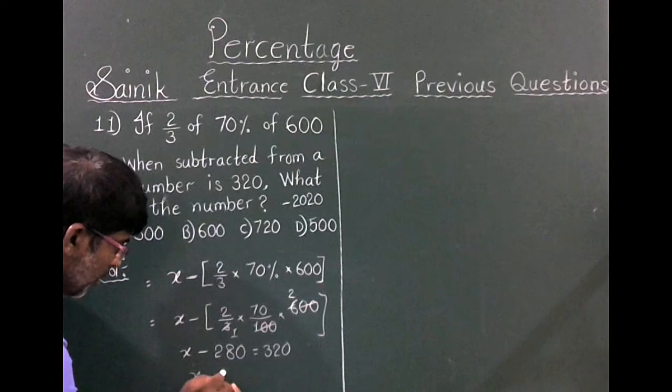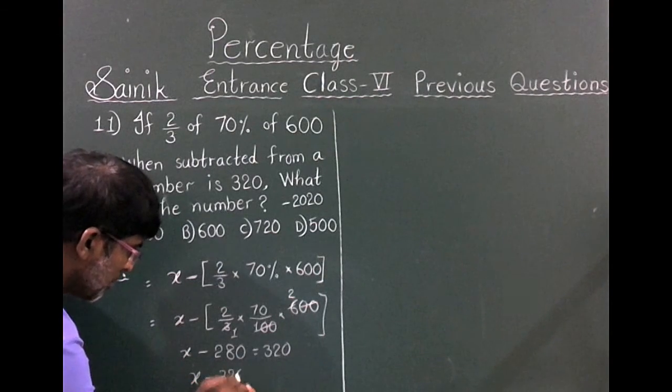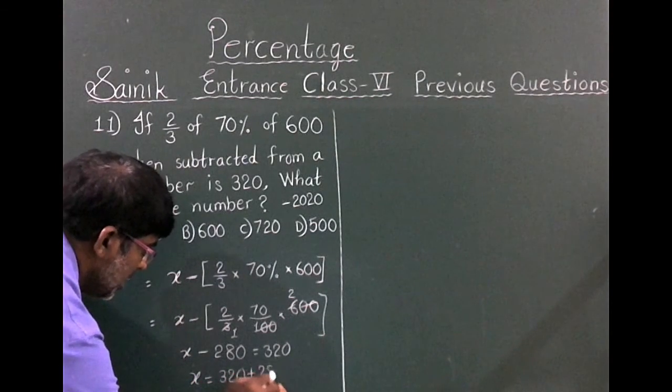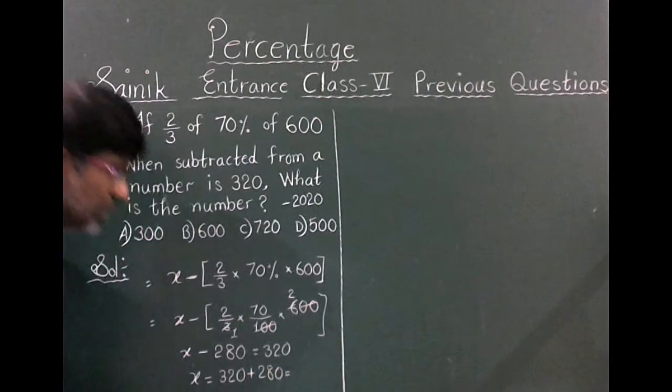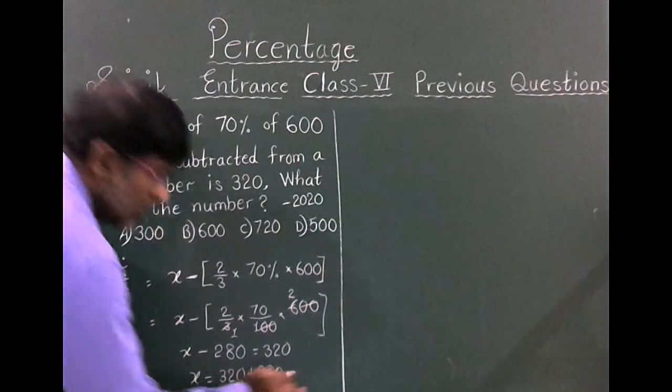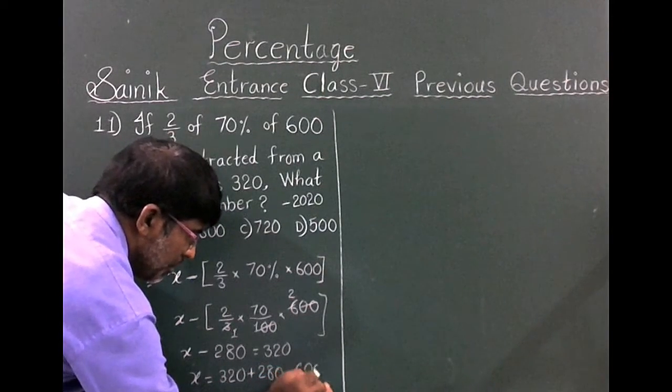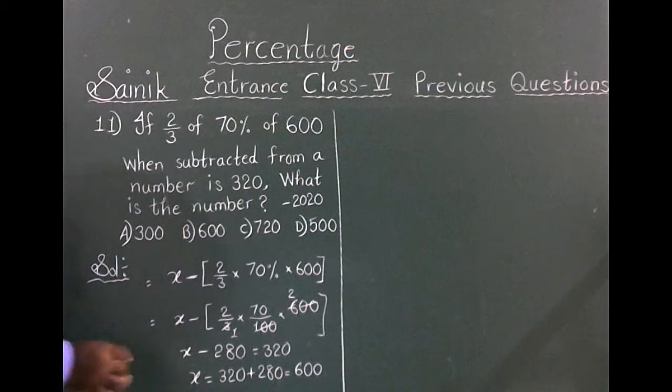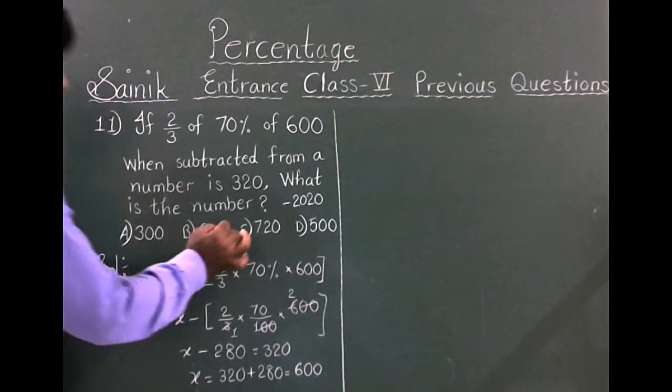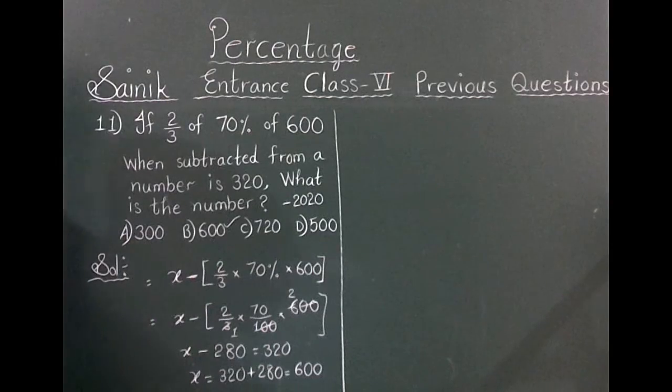Then x equals 320 plus 280, which is equal to 600. Therefore x equals 600. Option B is the correct answer.